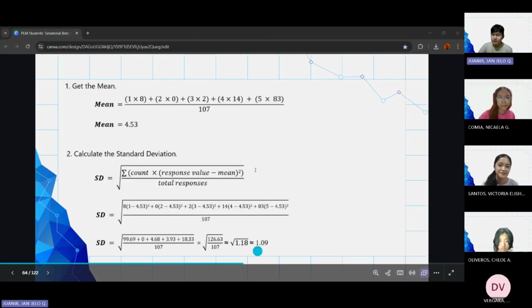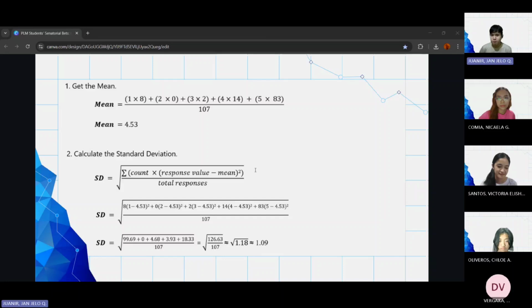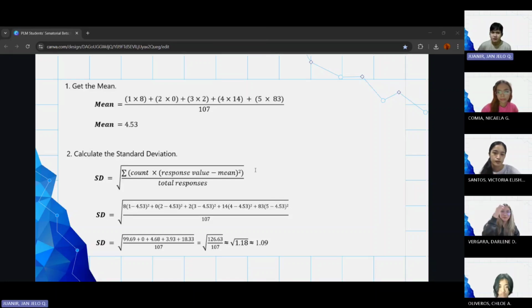So for the standard deviation, we have a mean of 4.53. The variance is 1.18. When we get its square root, we will have a standard deviation of 1.09. To assess this result, we will get the percentage of the standard deviation with the mean. We will divide 1.09 by 4.53 and multiply it by 100%. The resulting coefficient of variation is 24.06%.